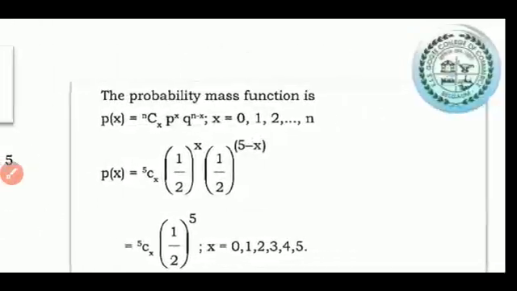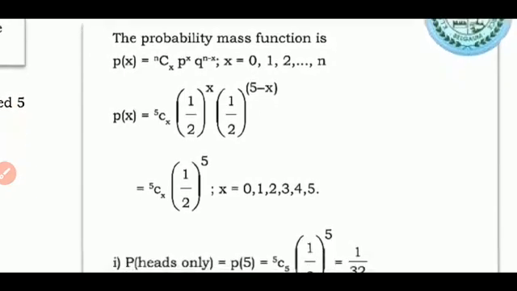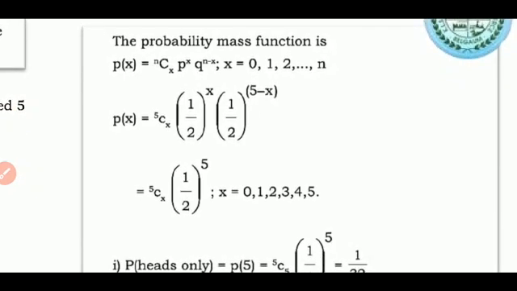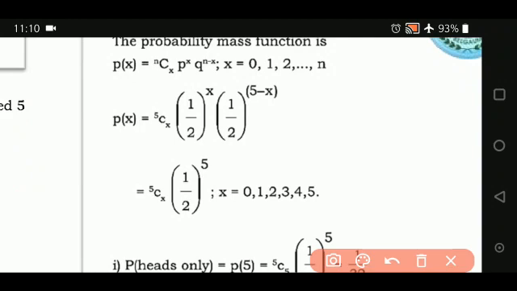We will see here how we solve an example. Then we write the probability mass function. As I have already told you all, if you are going to solve examples on theoretical distributions, you are going to follow certain rules and conditions. So if you are going to solve an example on binomial distribution, you write the probability mass function of binomial distribution: nCx, p to the power of x, q to the power of n minus x, where x takes the values 0, 1, 2, and so on till n.